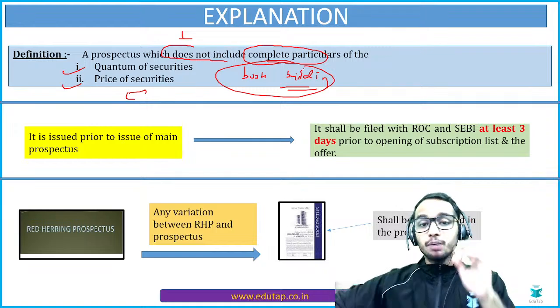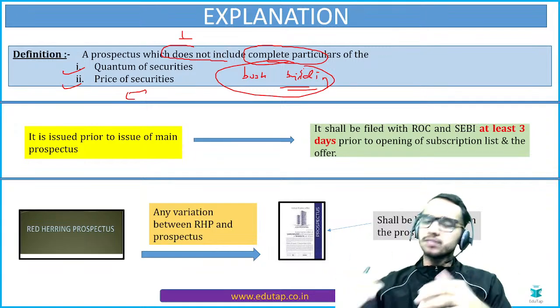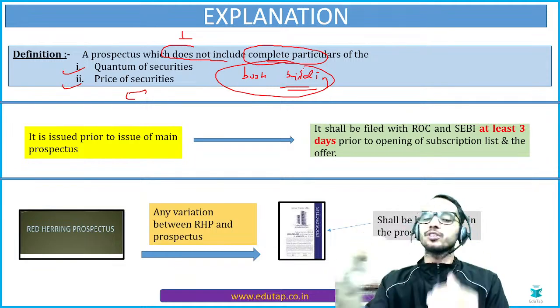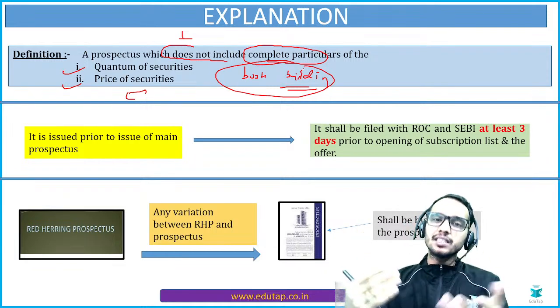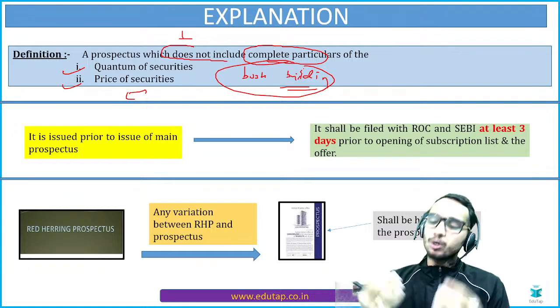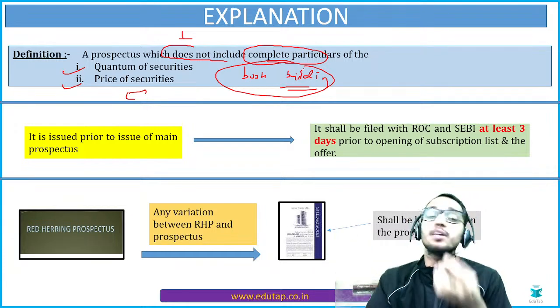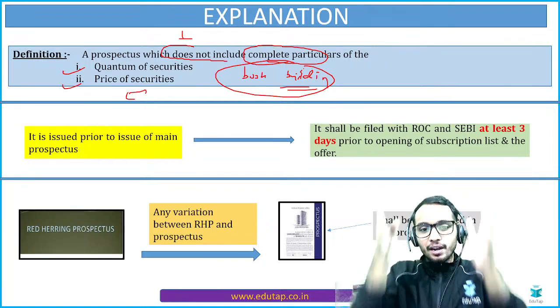Now, this is called the book building process. This is the technical process; we are not going to go into the softer part of it. But through this process, they basically decide the quantum of securities that we are going to offer to the public, and what is going to be the price after this book building process.